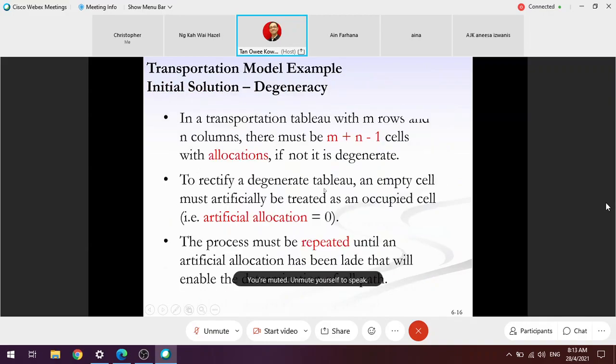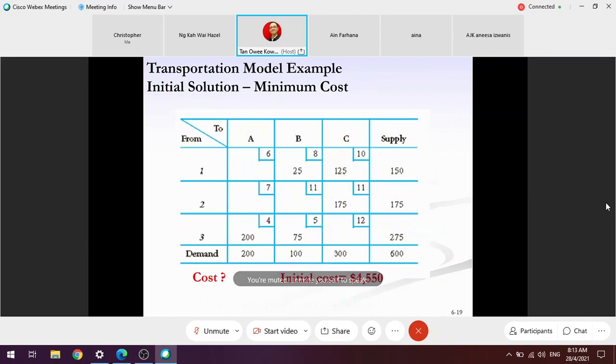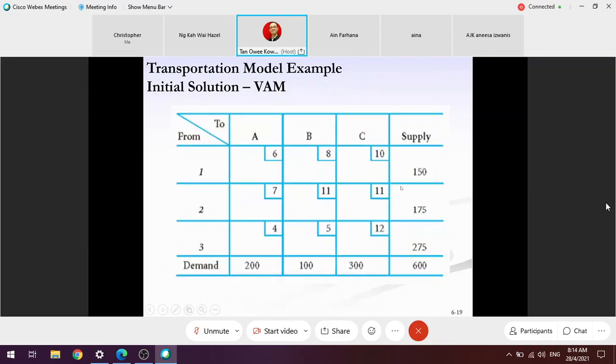Now let's go into the third method. This third method is not really difficult, but the steps are slightly more complicated than the last 2 methods, minimum cost and Northwest corner.